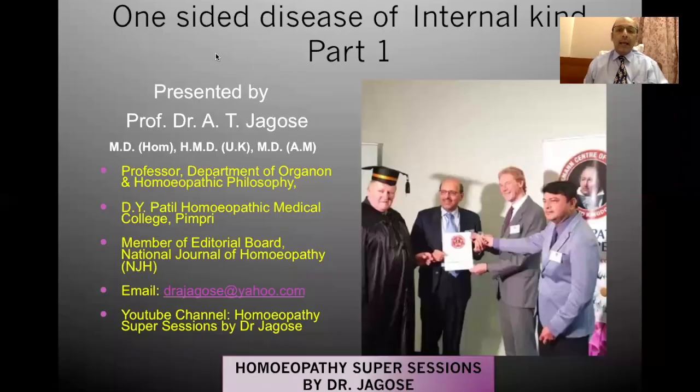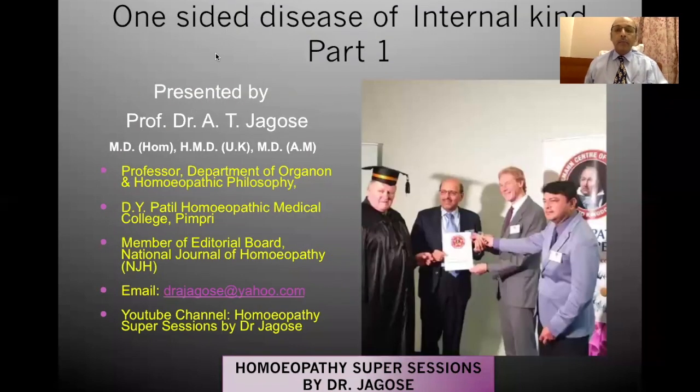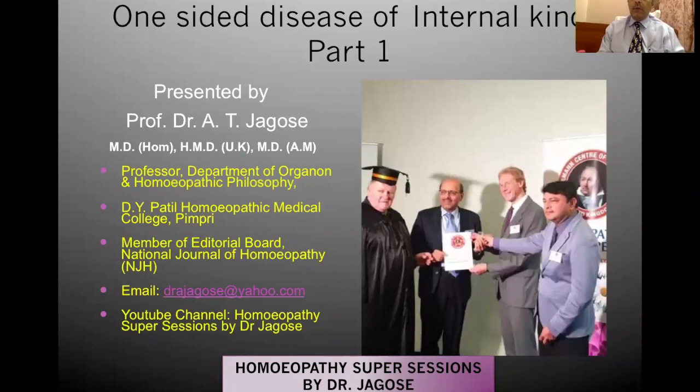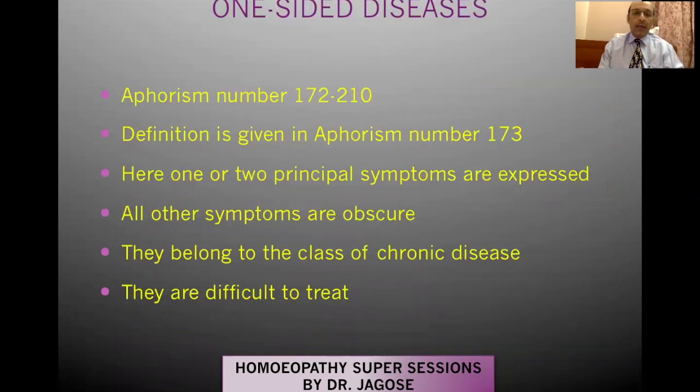So today I'll be discussing one-sided disease of an internal kind, the first part. According to the Organon text, we have to see what has been given. It is given in aphorism number 172 to 210. The basic definition is given in aphorism number 173.